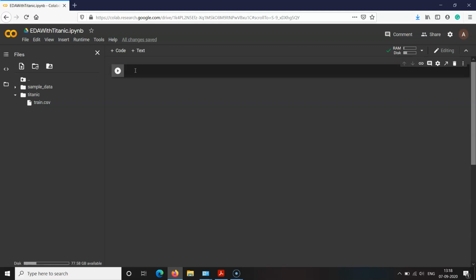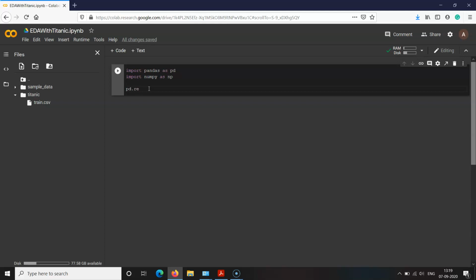For loading the dataset, we need to import two important libraries, Pandas and NumPy. So these are the statements for importing those libraries: import pandas as pd, then import numpy as np.